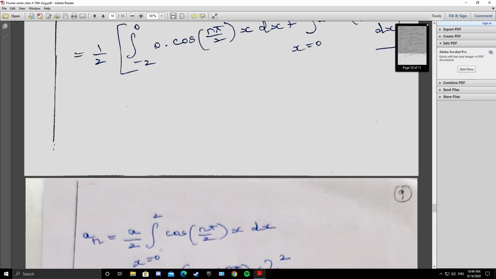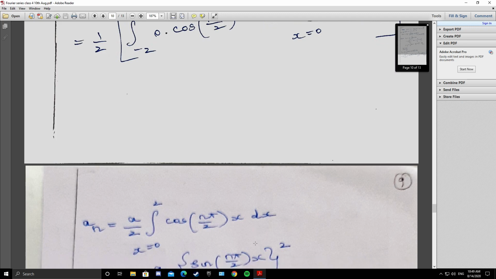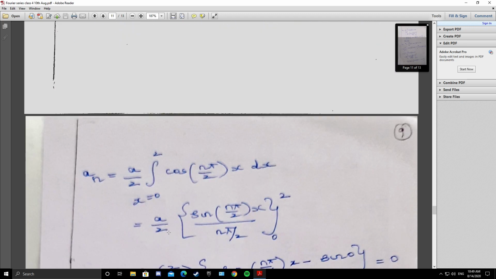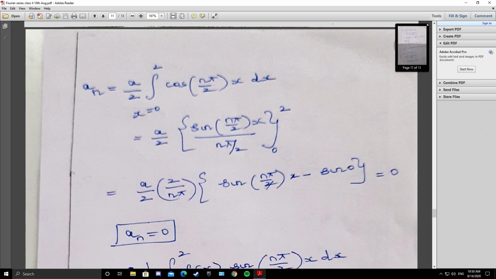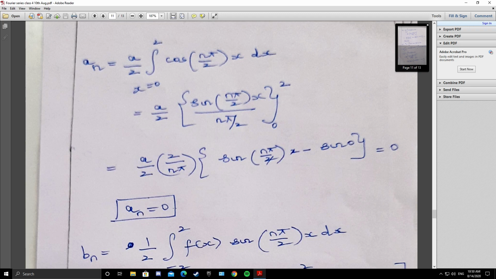integral x equals 0 to 2 cos of n pi by 2 x dx. Integral of cos is sine. So a by 2 sine of n pi by 2 x by n pi by 2 from 0 to 2. So a by 2, reciprocal 2 by n pi, sine of n pi by 2 into 2 the upper limit minus sine of n pi by 2 into 0. So sin n pi is 0, sin 0 is 0. So a n is 0.